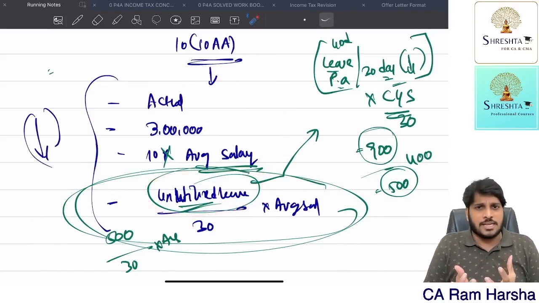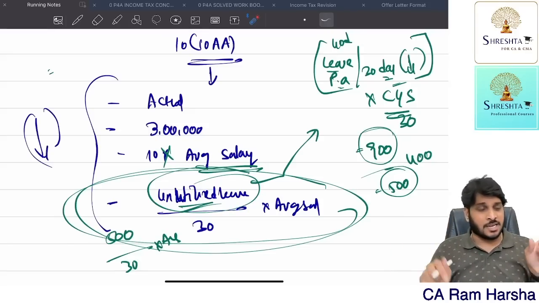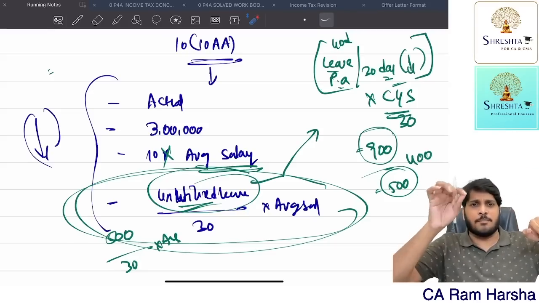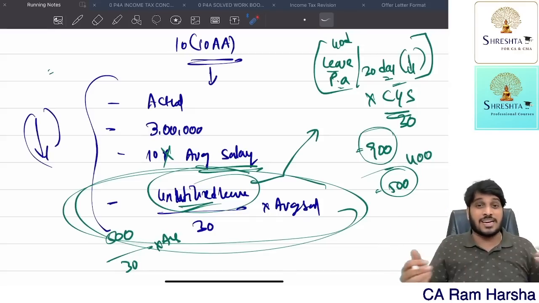How to compute unutilized leave? Total leave minus utilized leave. Utilized leave, they'll give you in the problem, always. Getting it? Total leave, how to calculate? Actual leave per annum available or 30 days per annum, whichever is lower, multiplied by the number of years the employee completed service, is equal to total leave. Minus utilized leave, they will give in the problem. You will get unutilized leave.